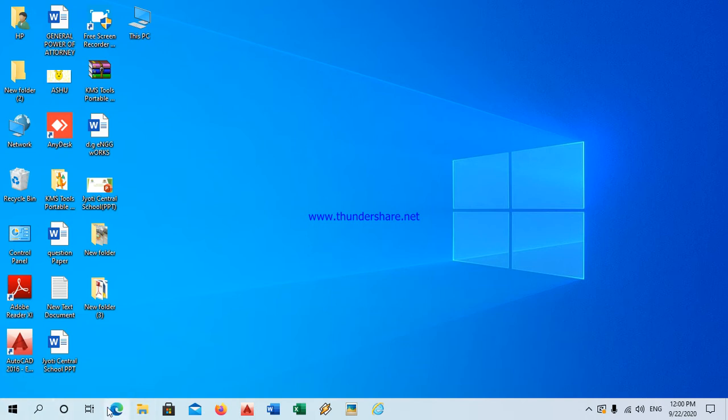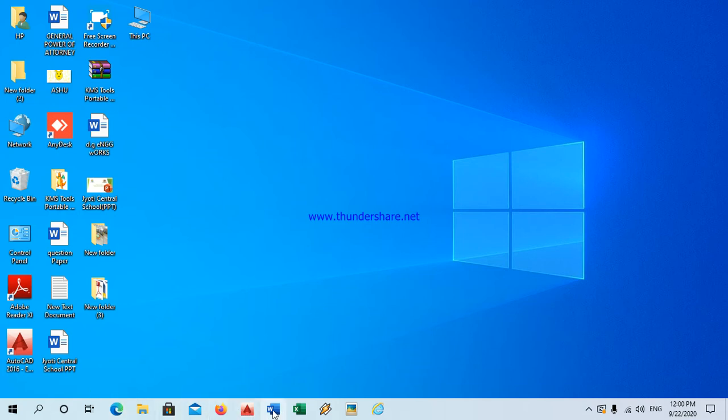The middle section of the bar shows the buttons which are the label for each open application. We can activate the application windows by clicking on the button on the taskbar. See, if I want to open any one, we have to click on that particular application. It also allows us to quickly switch between applications that are open.